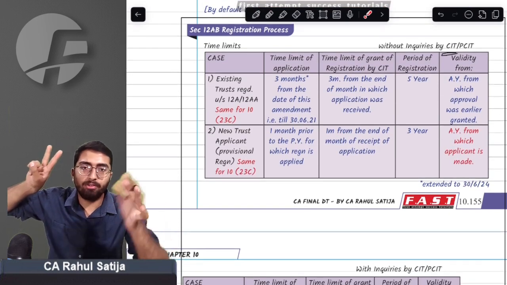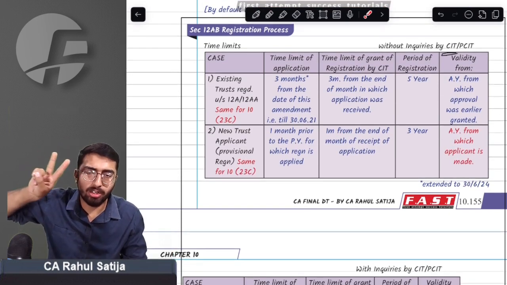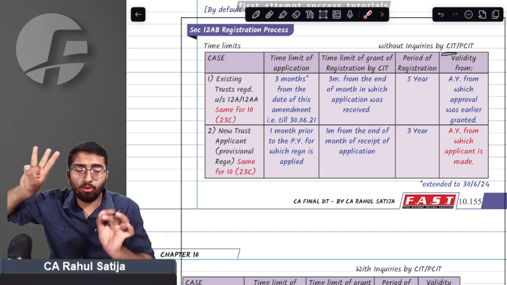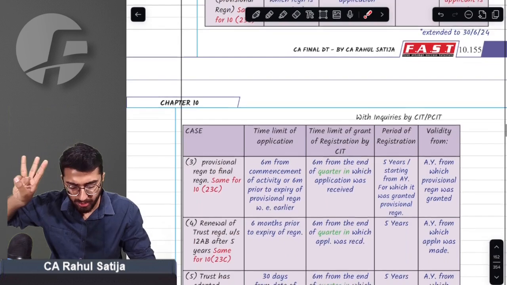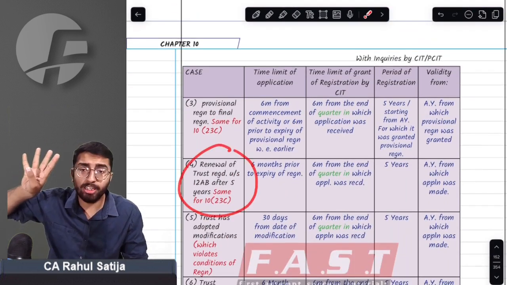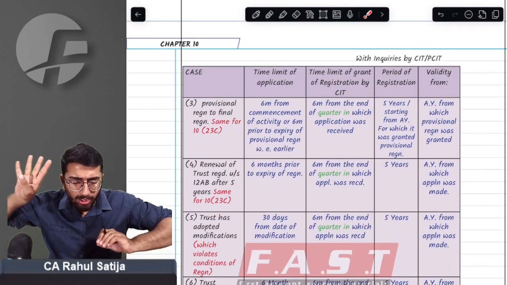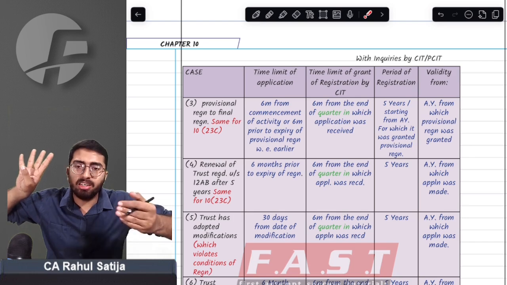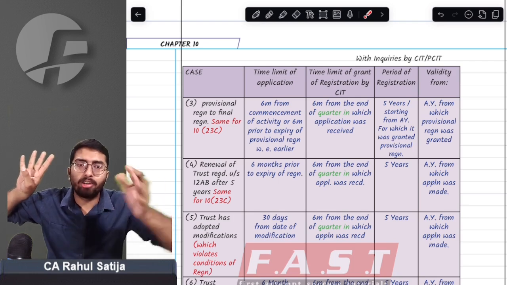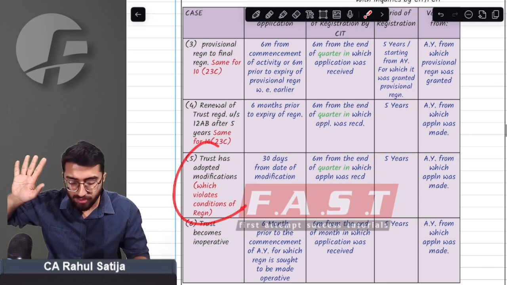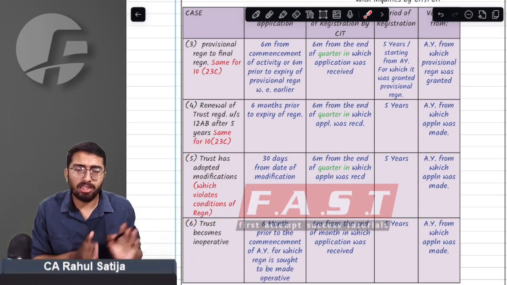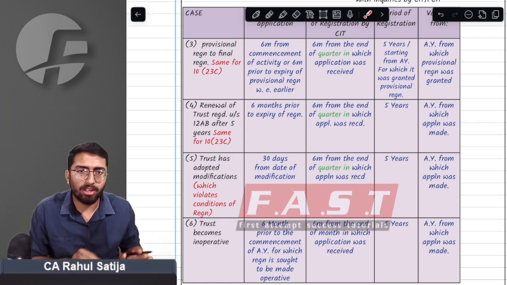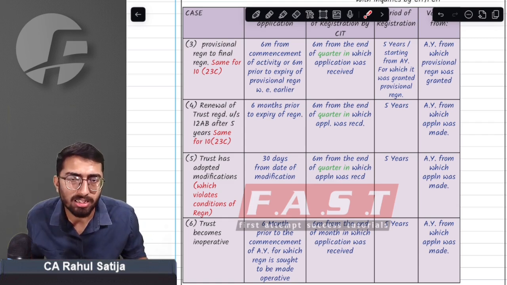For the first time, if you are applying for registration, you have to get provisional registration. The third case was when you convert your provisional registration to final registration. Fourth case, renewal: you have already opted for 12AB, and after 5 years you have to opt for renewal. The fifth case was whenever you opt for any kind of modification, and the sixth case was whenever your trust becomes inoperative, you have to apply for registration. These were the six cases in which a trust was required to apply for registration.